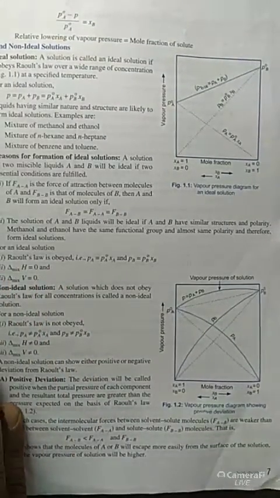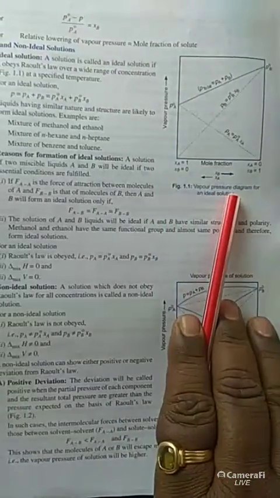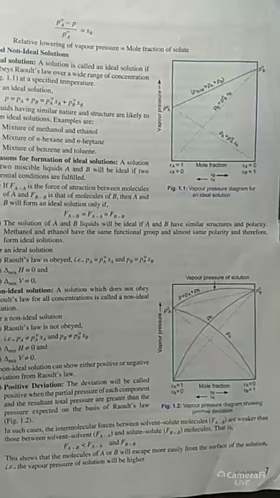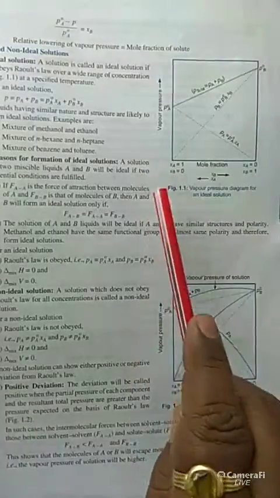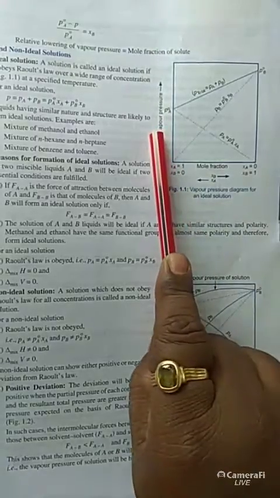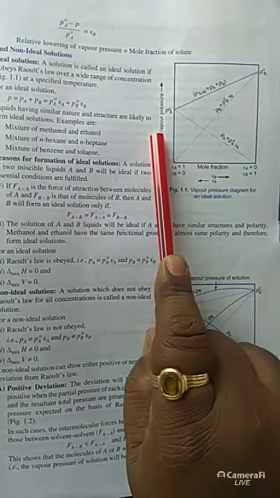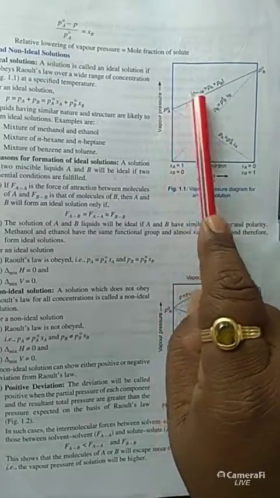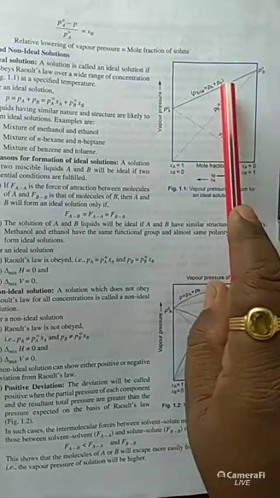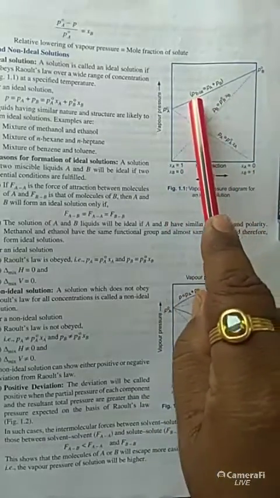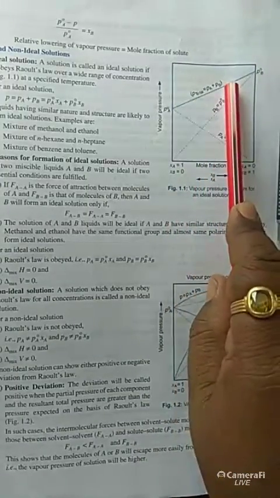Now the vapor pressure diagram for an ideal solution comes as follows. Here I could see that we have plotted the mole fraction versus vapor pressure. When we plot the mole fraction versus the vapor pressure, the graph of P total is the sum of Pa plus Pb. Here we have Pb, here we have Pa. So what is P total? It is the sum of Pa plus Pb.